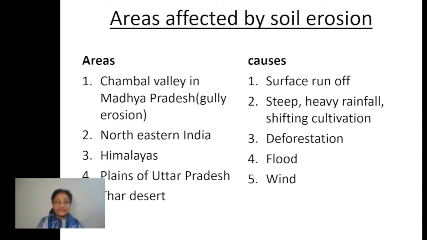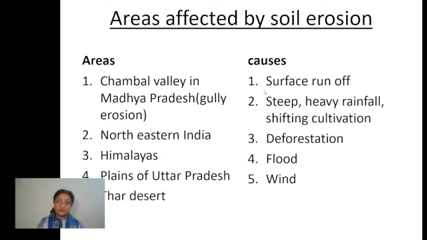Okay, then the northeastern hills, the northeastern parts of India, then the Himalayan region, the slopes of the Himalayas, then the plains of Uttar Pradesh, and especially the Thar desert. These are the areas where you will find erosion seen on a large scale. Now, what can be the causes behind the erosion which is actually seen in all these areas?